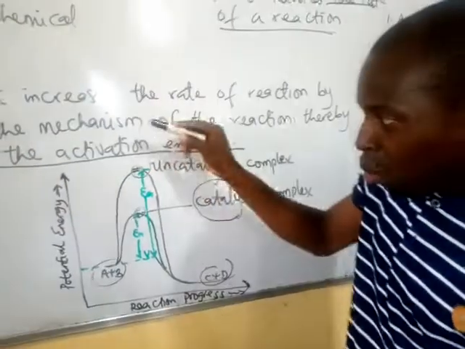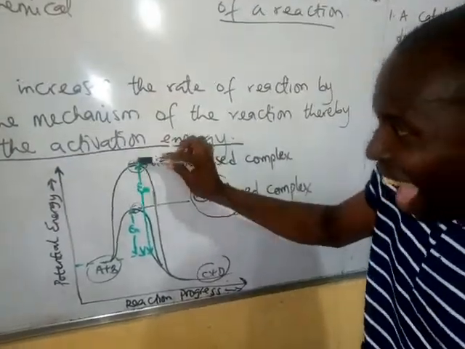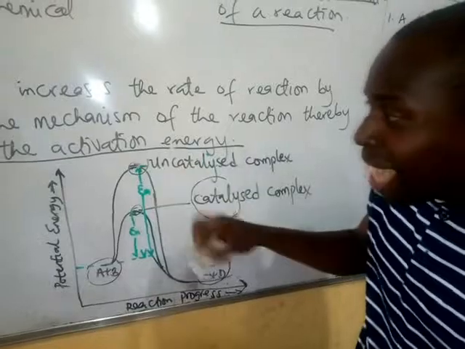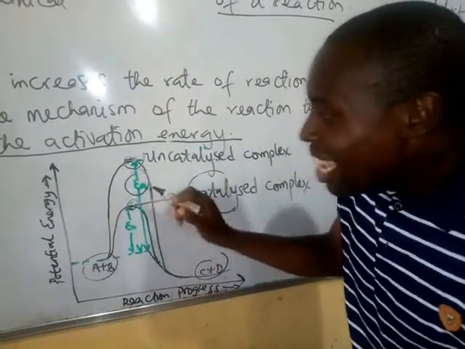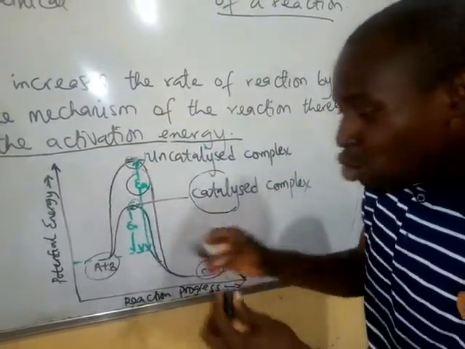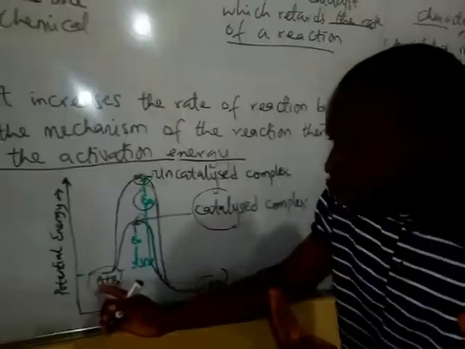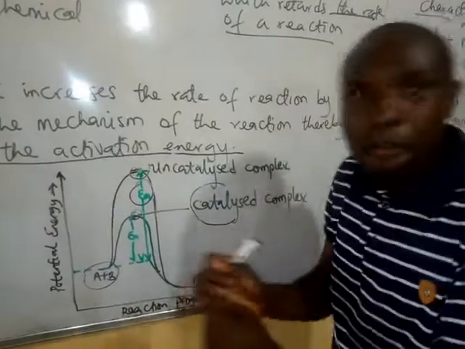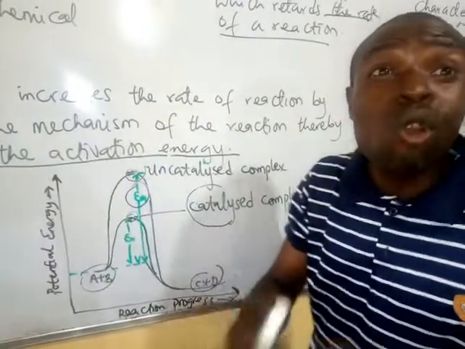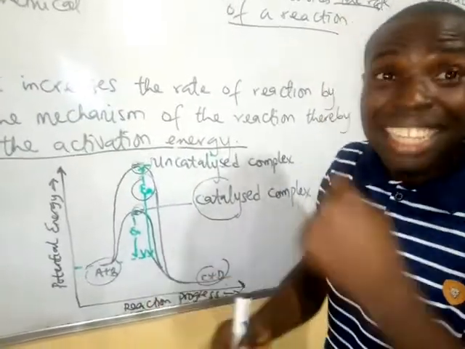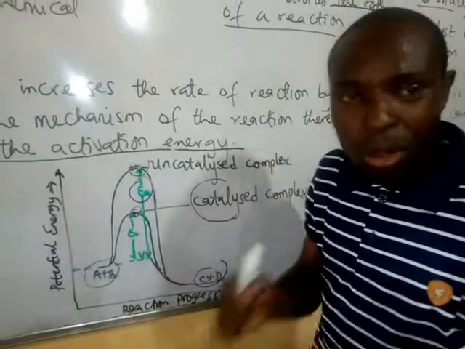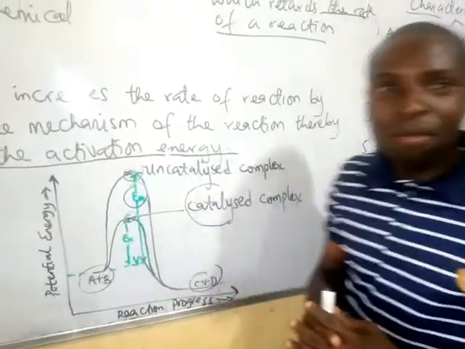lowers or breaks down the activation energy, which is the barrier. Without this barrier being overcome, it will take longer time for reactant to be converted to product, or the reaction might not occur when catalyst is not being added to it. All right.